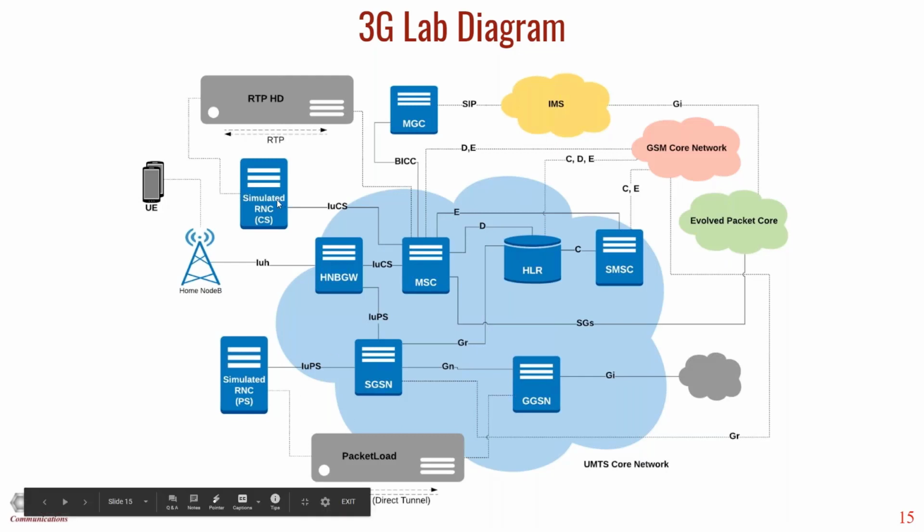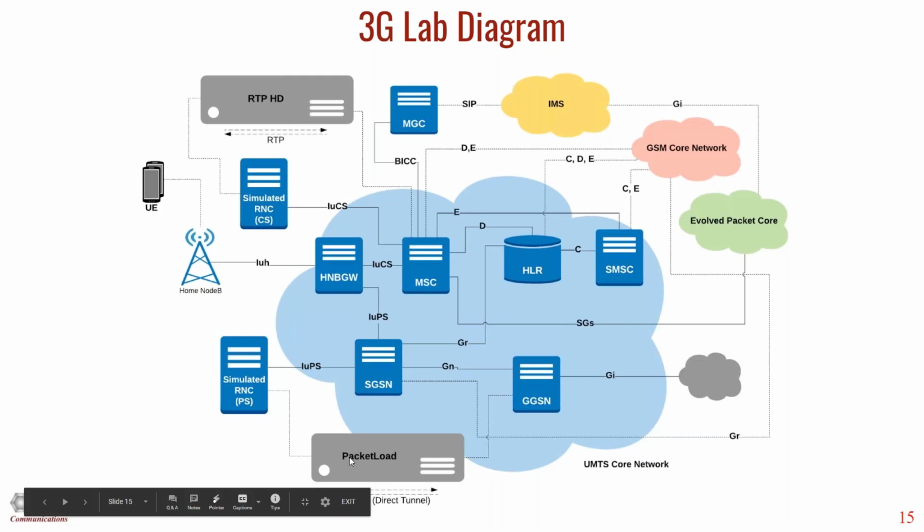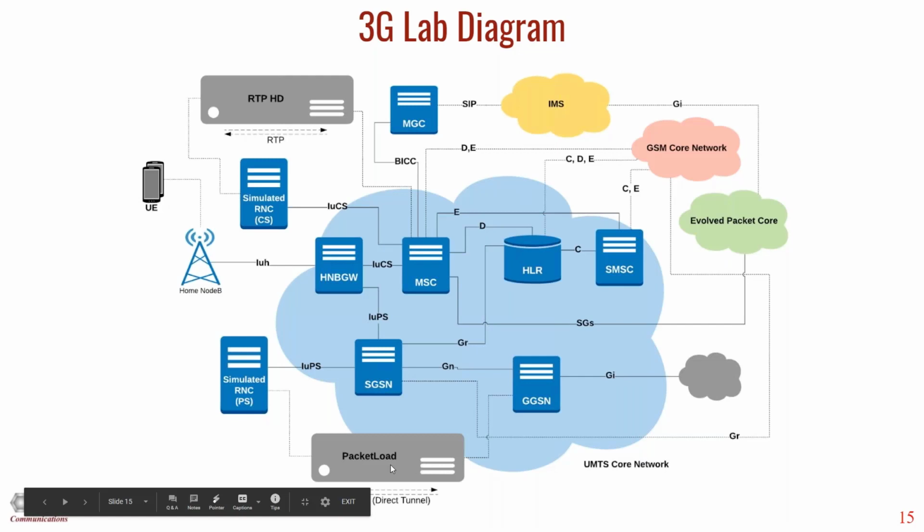Either we can connect real mobiles via the home node B to the 3G core, or we can also simulate UEs within the simulated RNC. In order to generate bulk calls, we use the RTP HD, or on the PS side, the RNC can simulate bulk browsing sessions with the help of the packet load appliance.